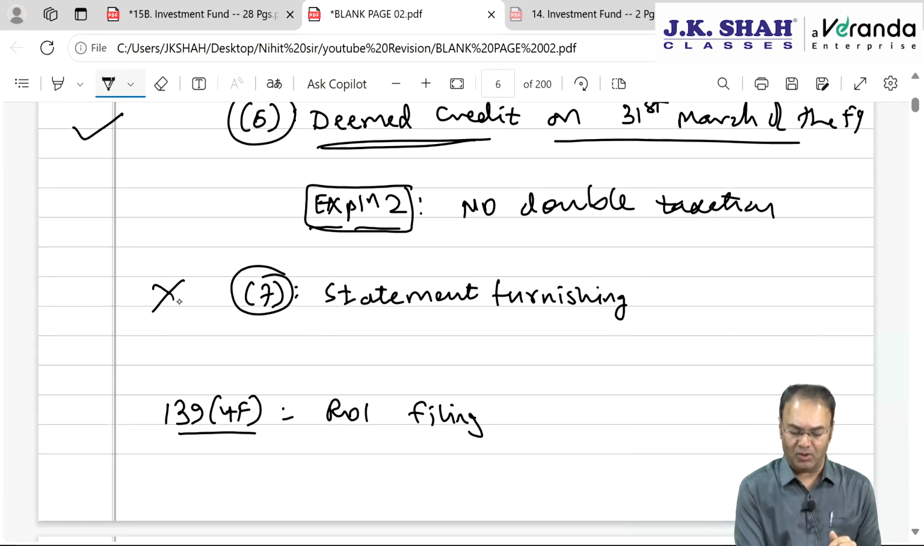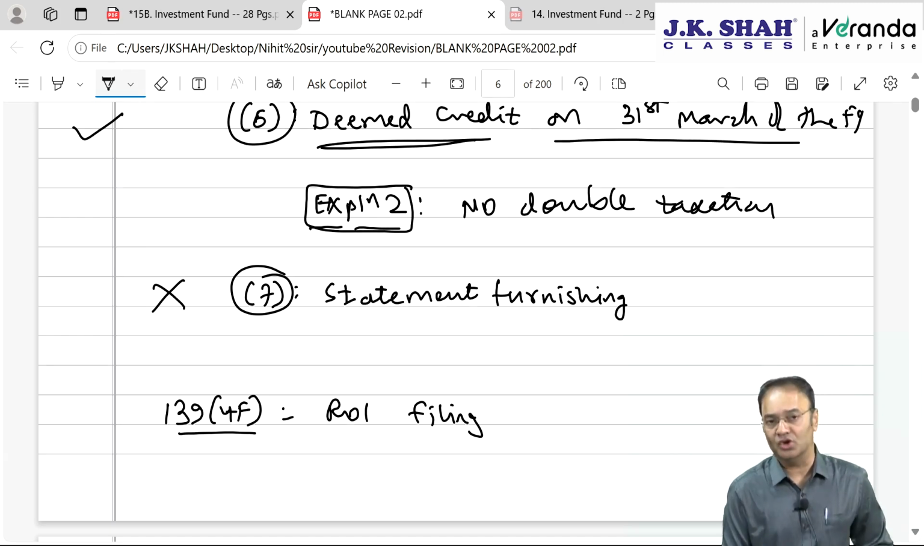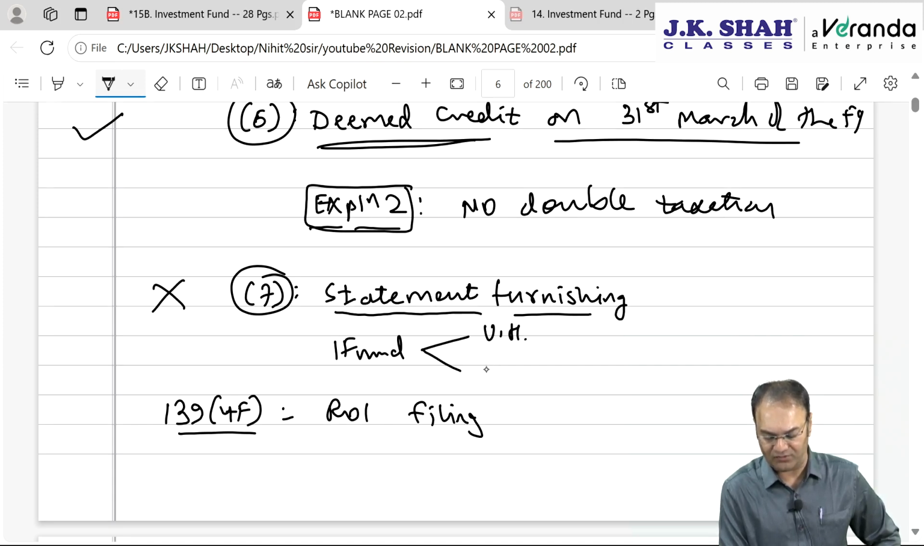Subsection 7 is unimportant from the exam perspective. You are the unit holder, I am the investment fund, and I distributed you 20,000 rupees. Out of 20,000 rupees, how much is PGBP, how much is capital gain, how much is other sources, how will you come to know? So the answer is, the investment fund will have to furnish one statement, one copy to the unit holder and one copy to the income tax department, that is to the CIT, CCIT.